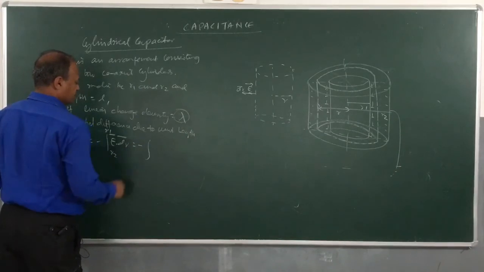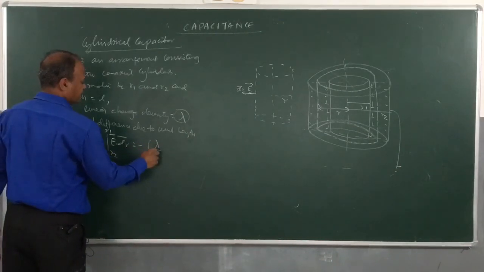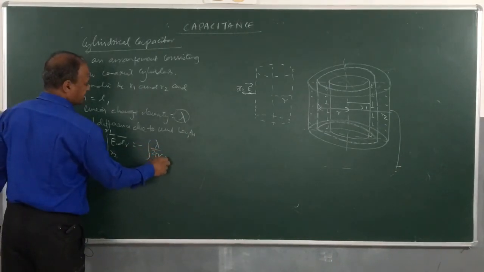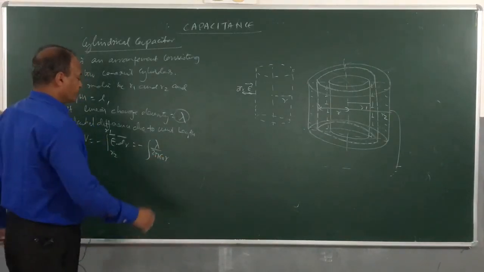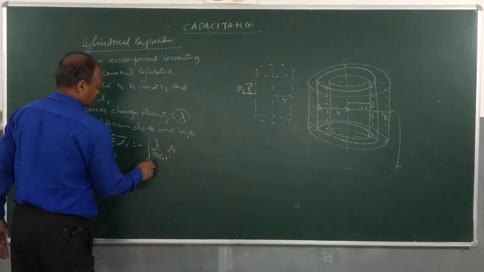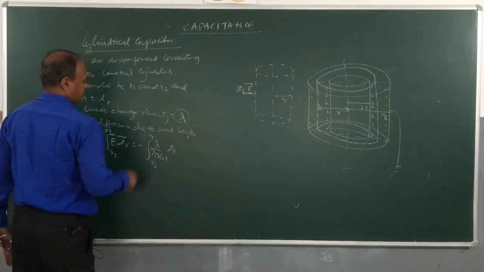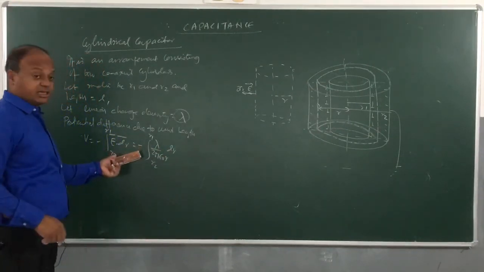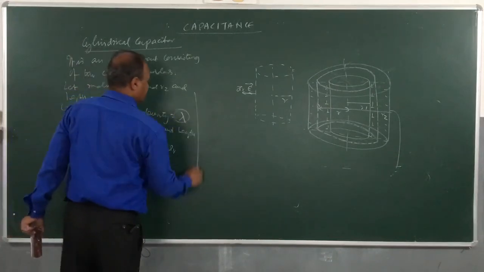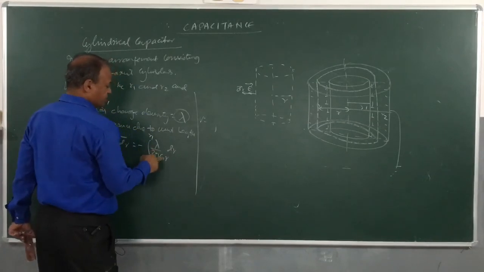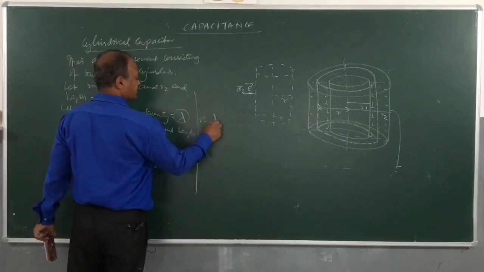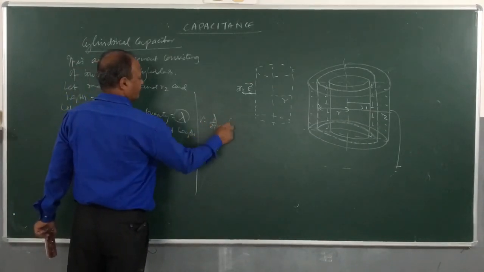So minus E, we know already, lambda by 2 pi epsilon naught r. You have done linear charge distribution, electric field lambda by 2 pi epsilon naught r, dr, from R2 to R1. Now if you change the sign of this integral, I can also write V equals plus, and take this lambda by 2 pi epsilon naught outside as constant. So what do we have?